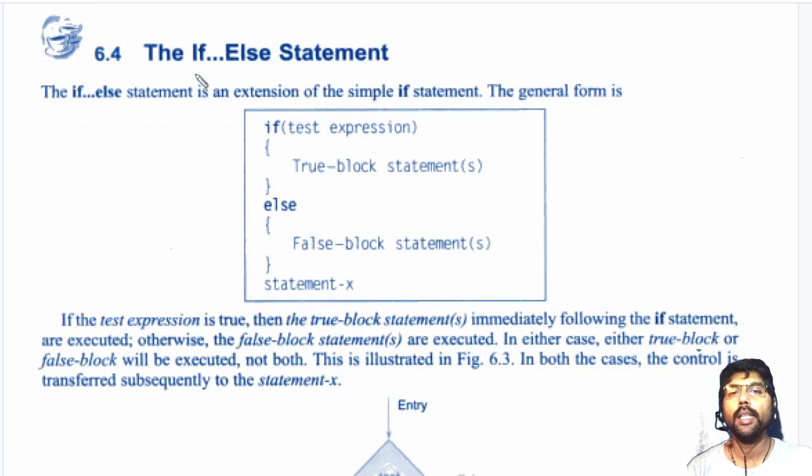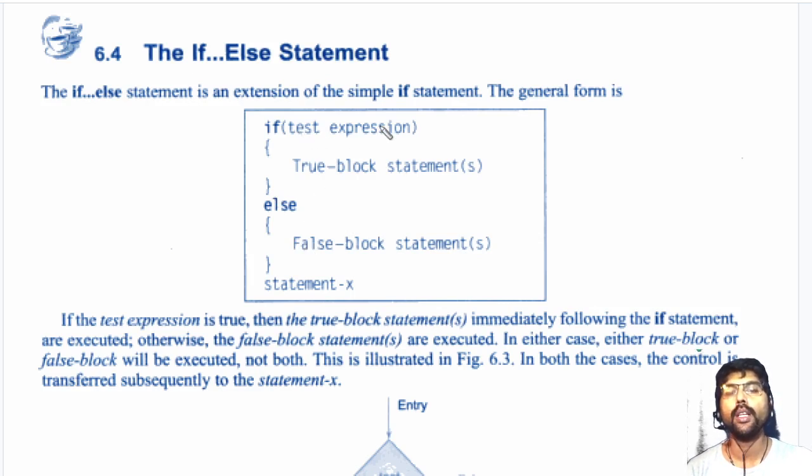The next one is the if else statement. We are using one more keyword, else, where I have to use such a general form. This is the general form for the if else statement. Here, first it will check the condition. If this condition is true, then the true block will be executed. If this condition is false, then the false block which is placed in the else part will be executed.